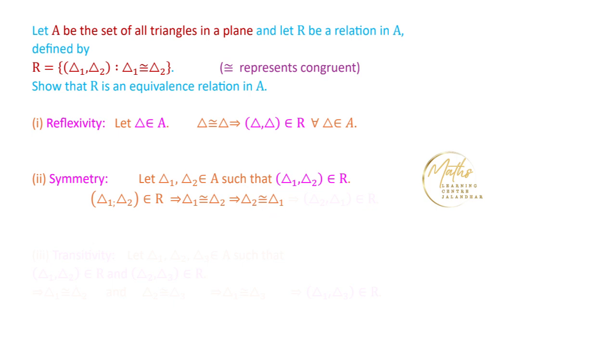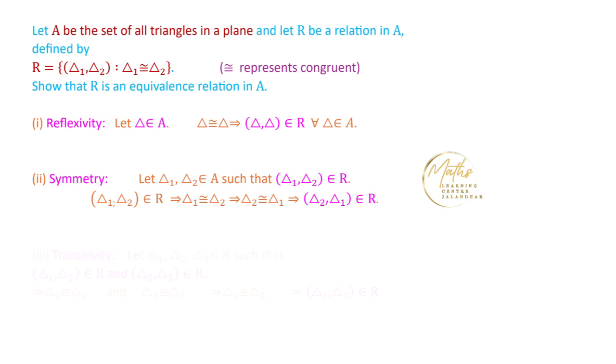So what does this mean? This implies that Δ2 is related to Δ1 by the relation R. The second triangle is related to the first triangle. So we have proved that if triangle 1 is related to triangle 2, then triangle 2 is related to triangle 1. So this proves that this relation is a symmetric relation.